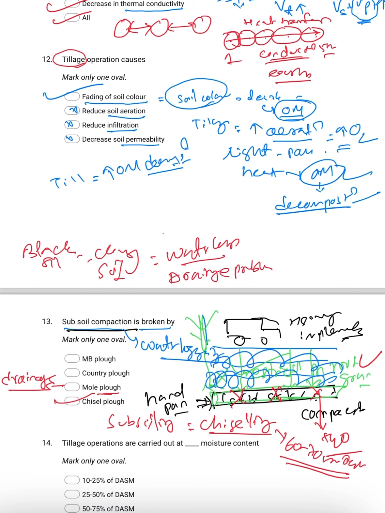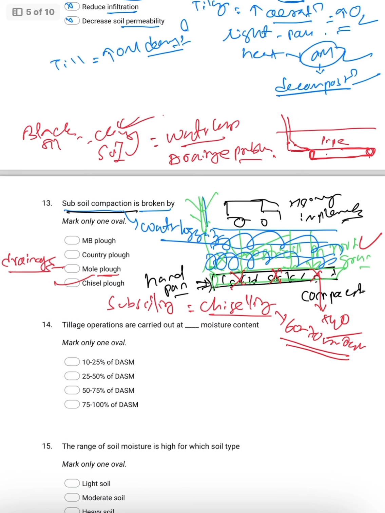In this case, suppose this is my soil, a mole plow will look like this. It will run inside the soil and make a tunnel-like, pipe-like structure inside the soil. It is majorly for clay soil, because in sandy soil this pipe-like structure cannot be maintained. In clay soil it can be maintained, and it will act as a drain for the excess water. Mole plow is used for drainage purposes.